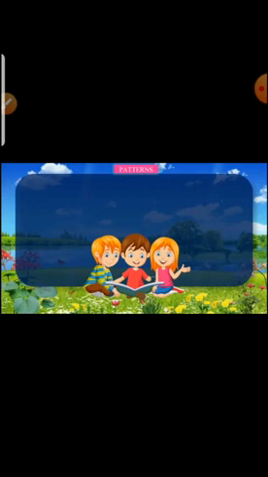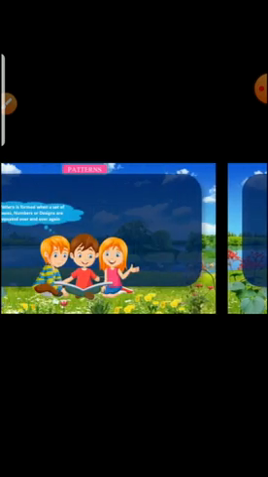Guys, do you know why you can see patterns in your daily life? Yes, patterns are around us, and we can see patterns everywhere in our daily life. Patterns are regularly repeated arrangements of colors, shapes, designs, lines and so on, on a surface. Now we will see the definition of the pattern.